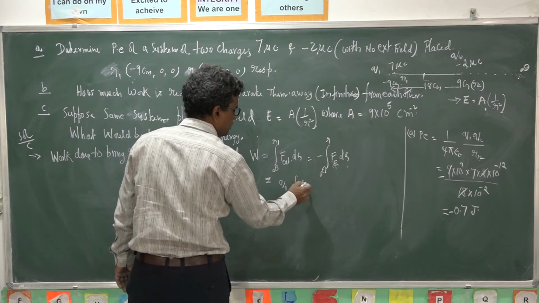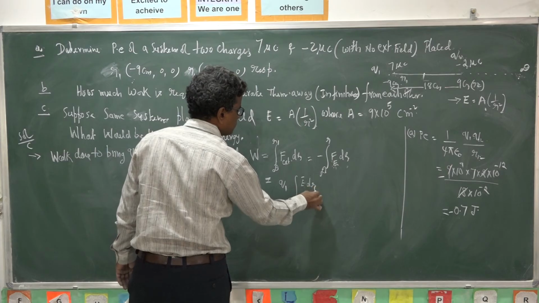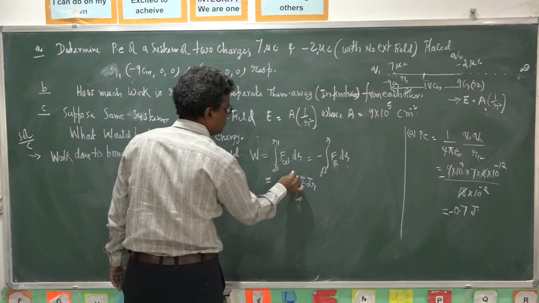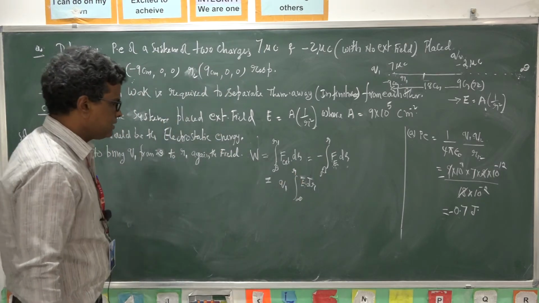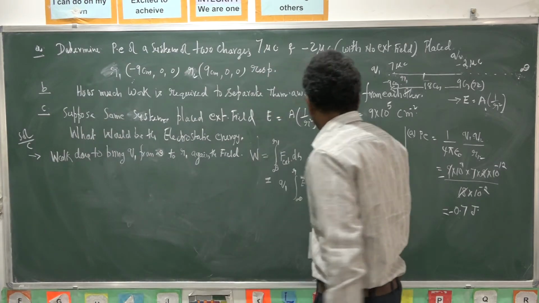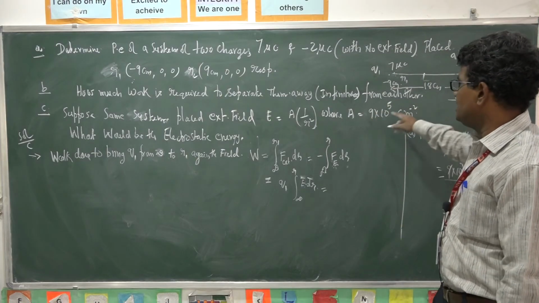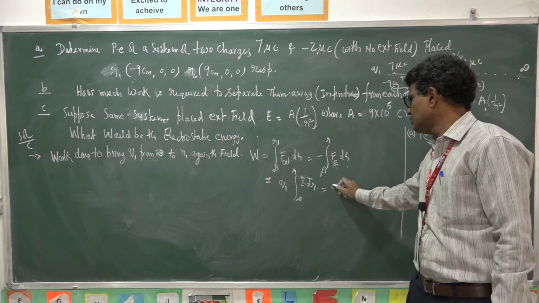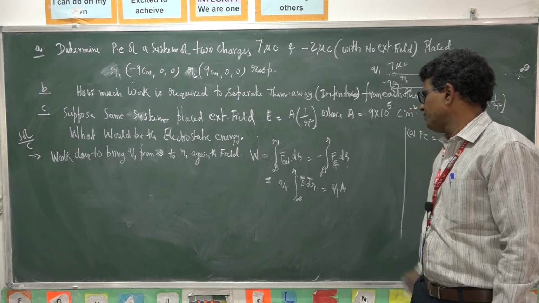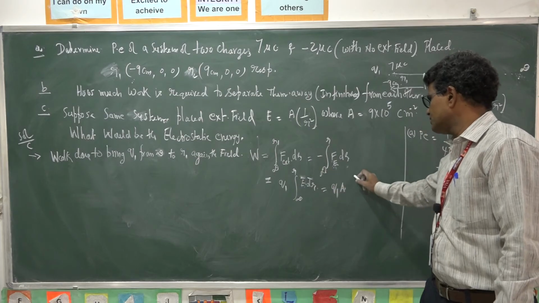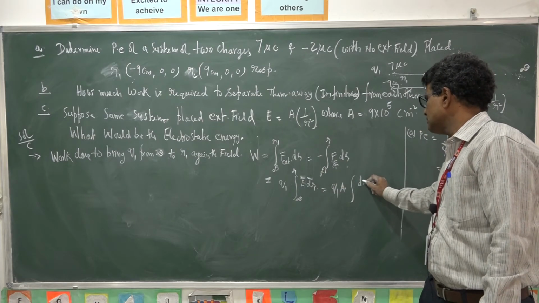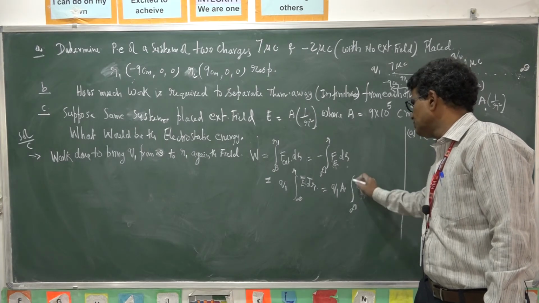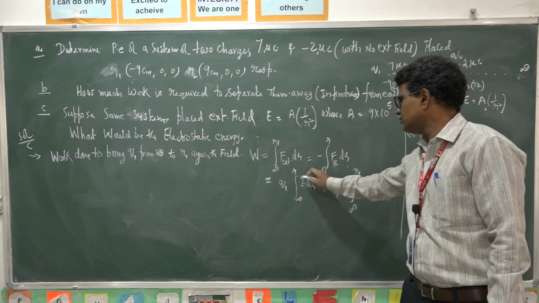That is charge Q1 times the integral of E bar dot dr from infinity to R. What is E? E is defined as A into 1 by R square. So Q1 A times the integral of dr by R square from infinity to R1.